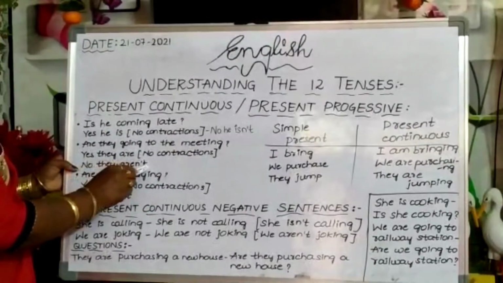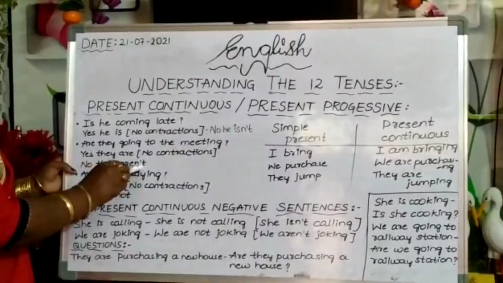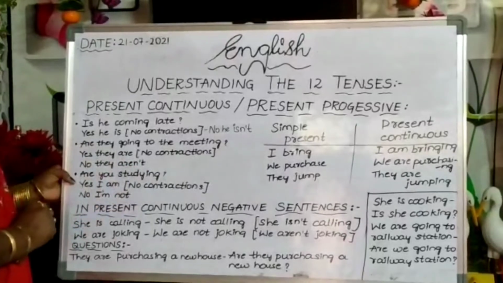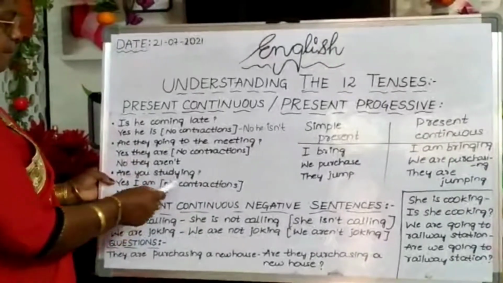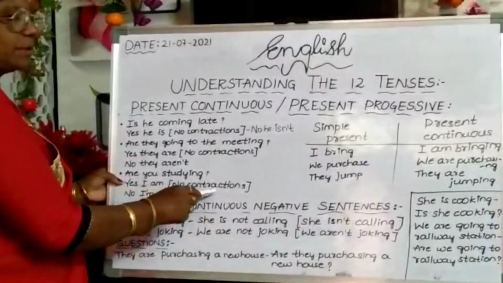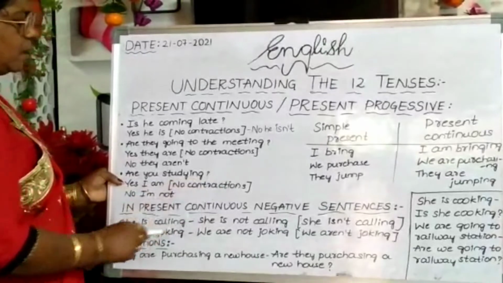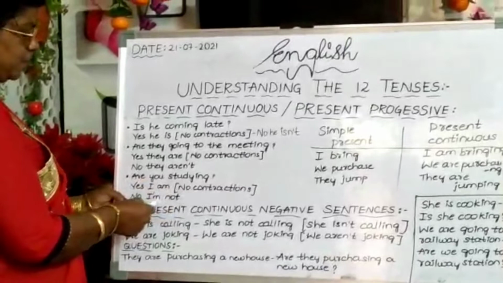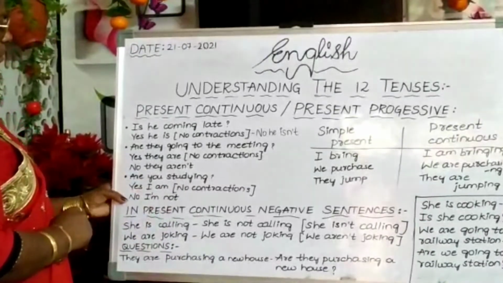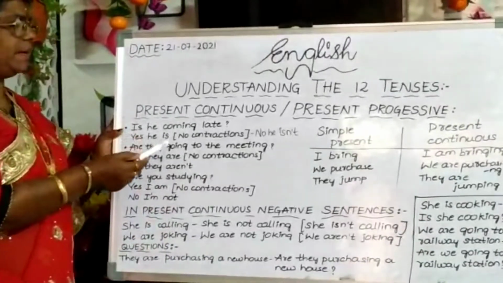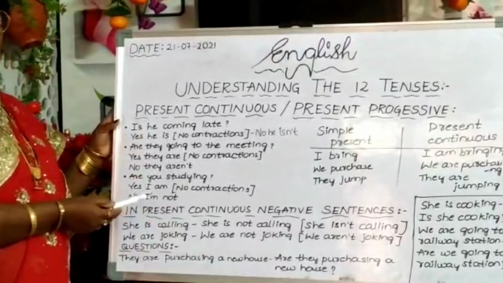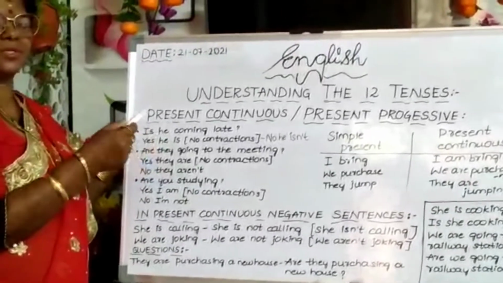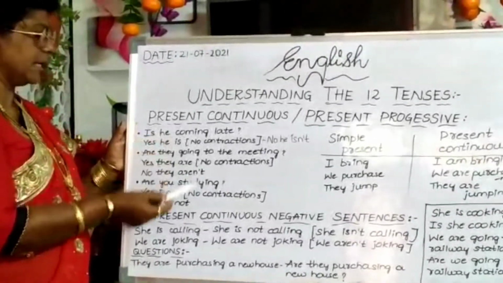No, they aren't. So in a negative sentence we use contractions, the short form. Are you studying? Yes, I am. Here also, in a positive sentence, it is not necessary to use any contractions. No, I am not. Here again we are using contractions. So while writing, only in negative sentences can we use contractions. In positive sentences it is not required.